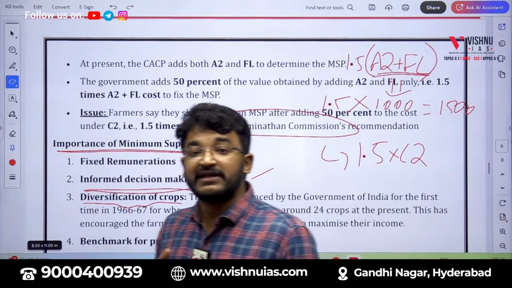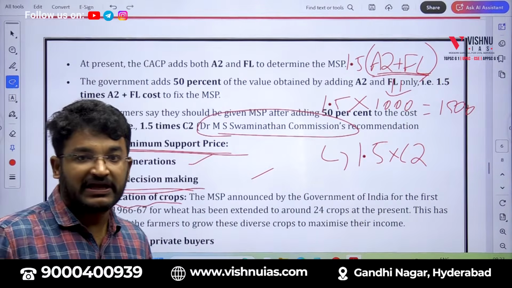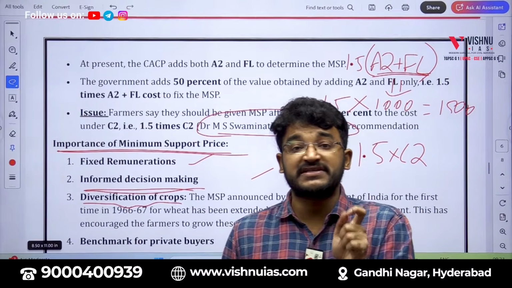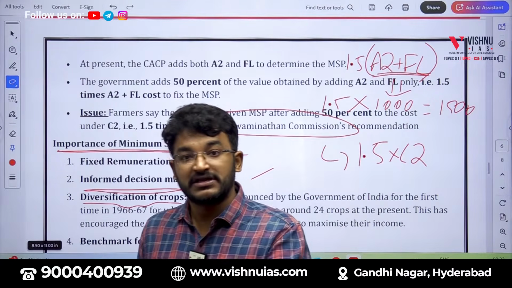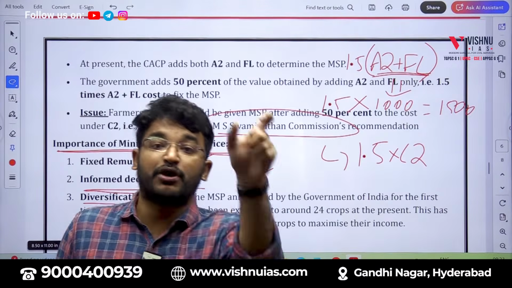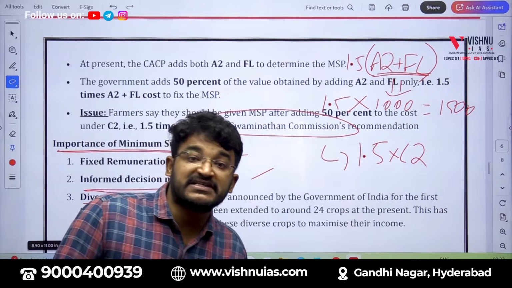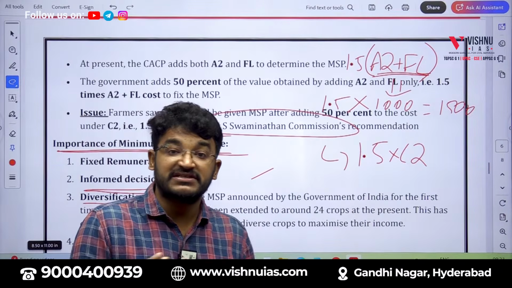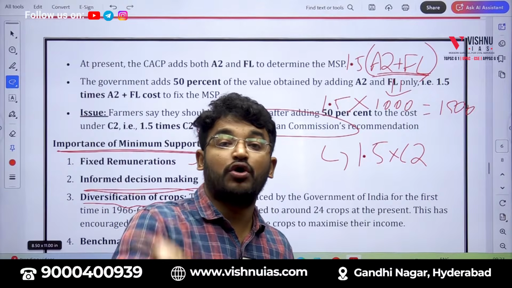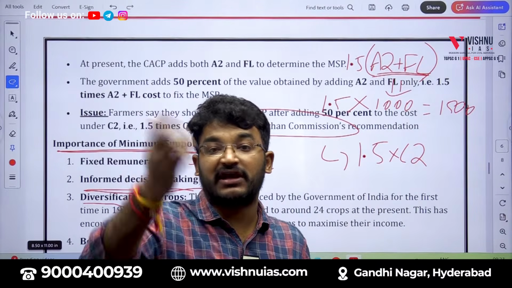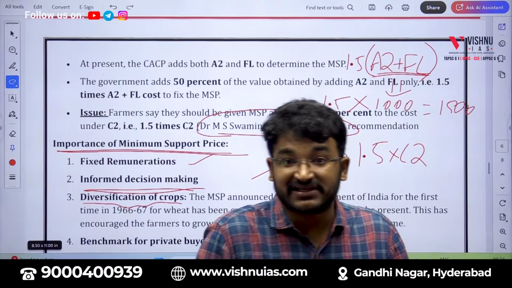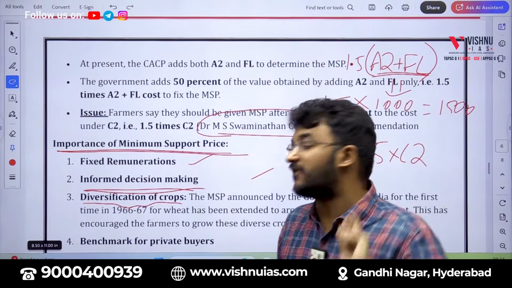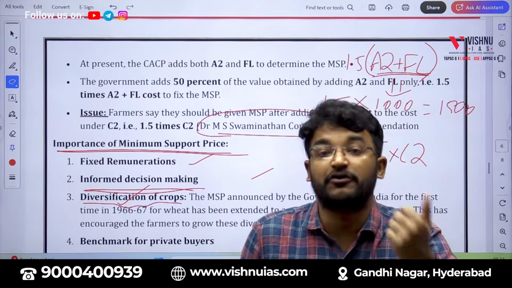How? See, India faces the problem of monoculture. Rice and wheat are being grown more. Now, if a government is announcing MSP for a specific crop, say the government wants to increase the production of ragi, it can increase the MSP value of ragi. Now, since there is a chance of more income if he or she grows ragi, the farmer will be shifting towards ragi. So, in this format, the government can tune these MSP values and lead to diversification of crops.